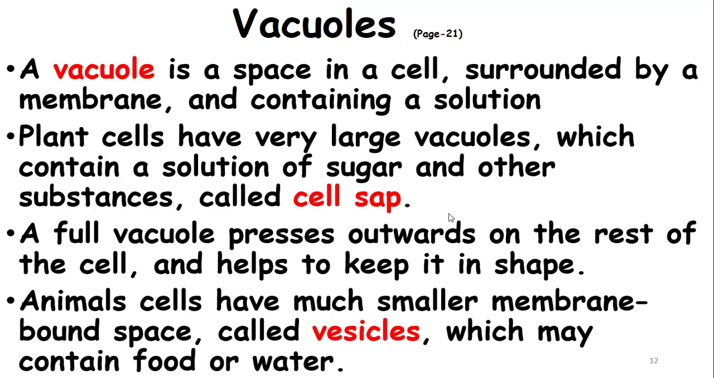Animal cells have much smaller membrane-bounded spaces called vesicles. They may contain food or water. So vesicles can be compared to the vacuoles in the plant cells.